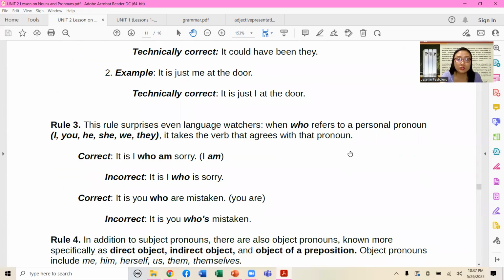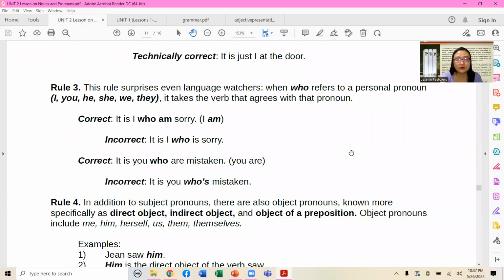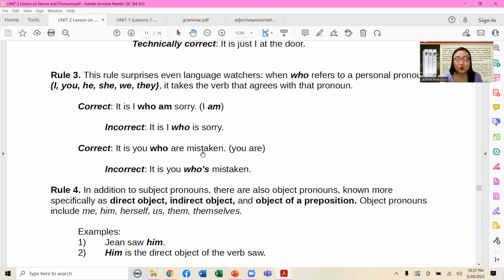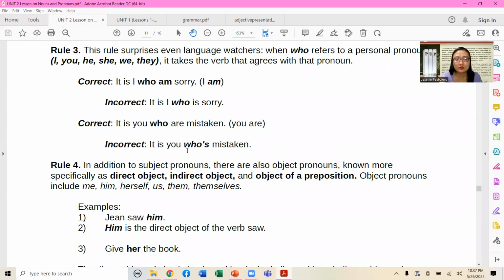Third rule, this rule surprises even language watchers. When who refers to a personal pronoun such as I, you, he, she, we, and they, it takes a verb that agrees with that pronoun. The correct version is, it is I who am sorry. Incorrect, it is I who is sorry. Correct, it is you who are mistaken. So it refers to you are. Incorrect, it is you who is mistaken.